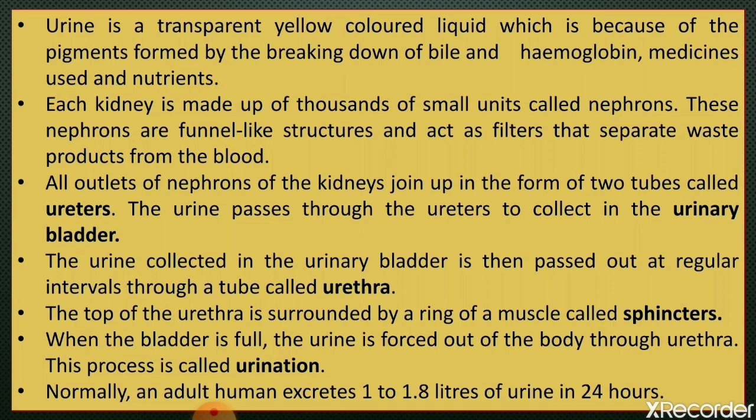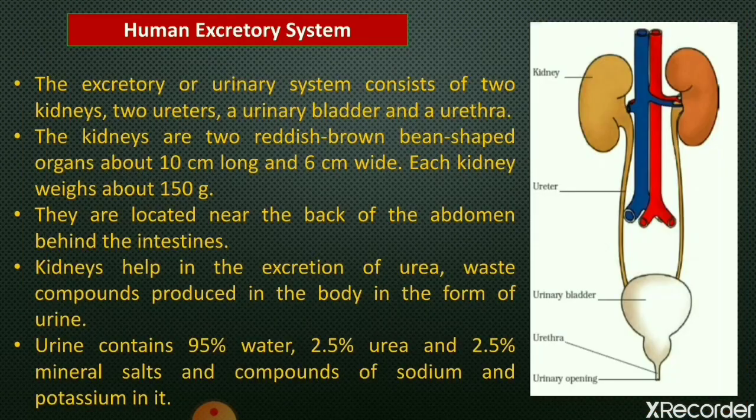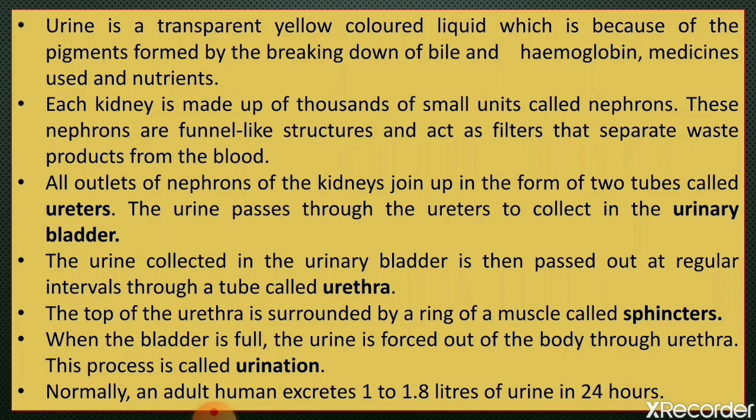And the urine from all the nephrons in the kidneys flows into the ureters. Ureters, you can see here, these tube-like structures which are connected to the kidneys, these are ureters.